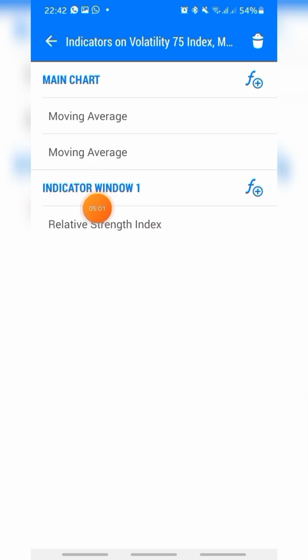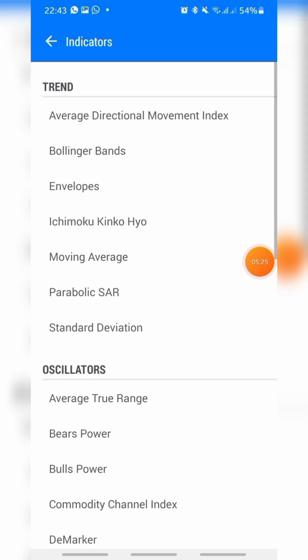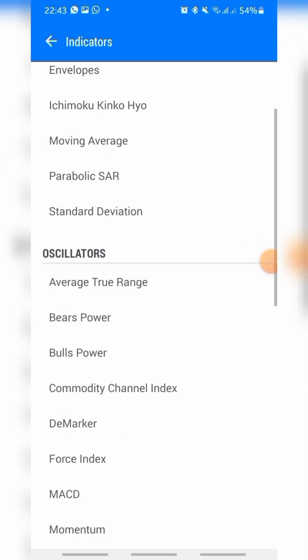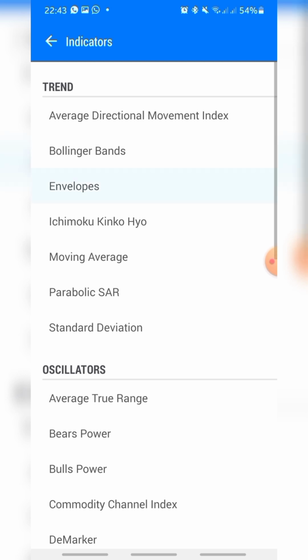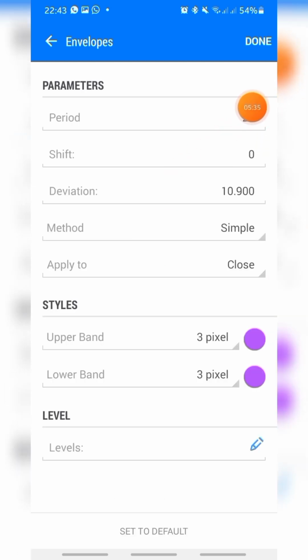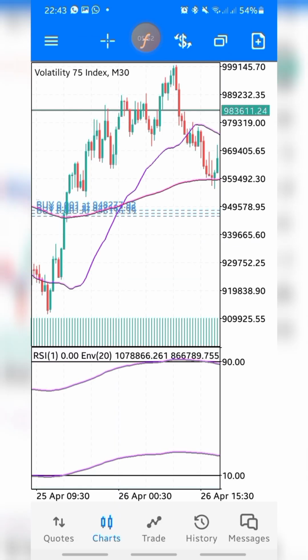You have to click on this indicator window one if you want to add the envelope first, followed by the Bollinger Band. So you just have to click on this F icon, which is located in the indicator window one. So you click on this frequency icon and you scroll down to the envelope. The envelope I have is period 20 shift 0, deviation is 10.900, method is simple, apply to close. The upper band and the lower band are 3 pixels each and the colors are purple. So you just go back and click on done.